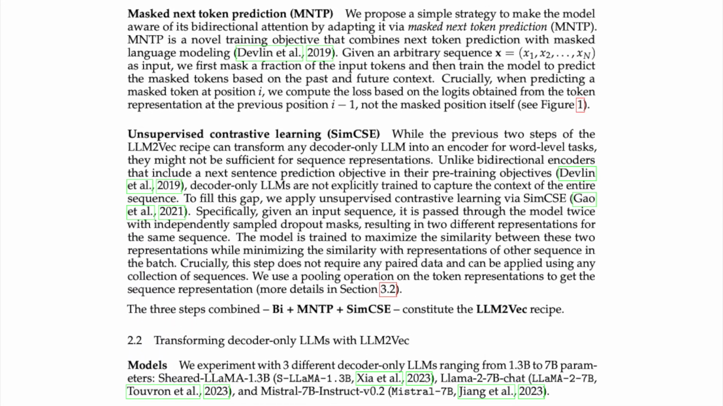Masked Next Token Prediction, MNTP. We propose a simple strategy to make the model aware of its bidirectional attention by adapting it via Masked Next Token Prediction, MNTP. MNTP is a novel training objective that combines next token prediction with masked language modeling. Given an arbitrary sequence x = (x1, x2, ..., xn) as input, we first mask a fraction of the input tokens and then train the model to predict the masked tokens based on the past and future context. Crucially, when predicting a masked token at position i, we compute the loss based on the logits obtained from the token representation at the previous position i-1, not the masked position itself; see Figure 1.